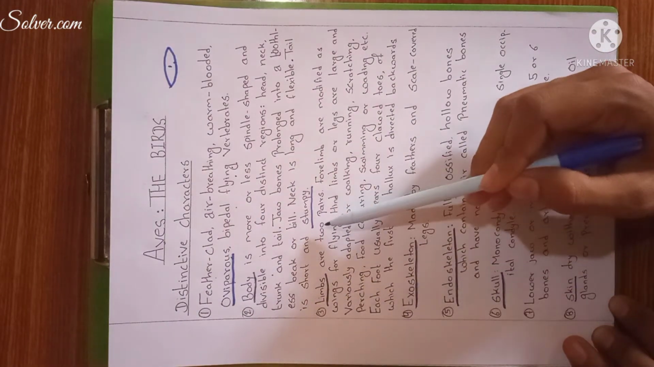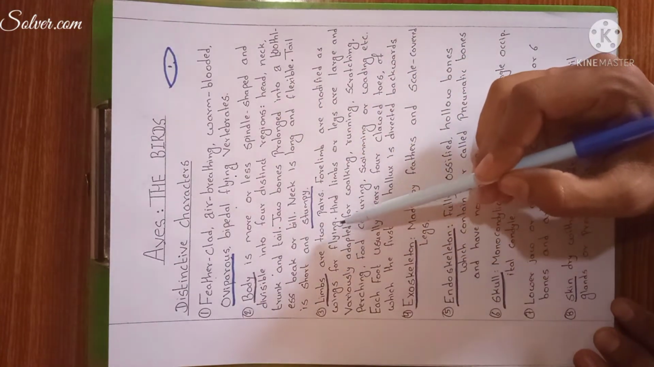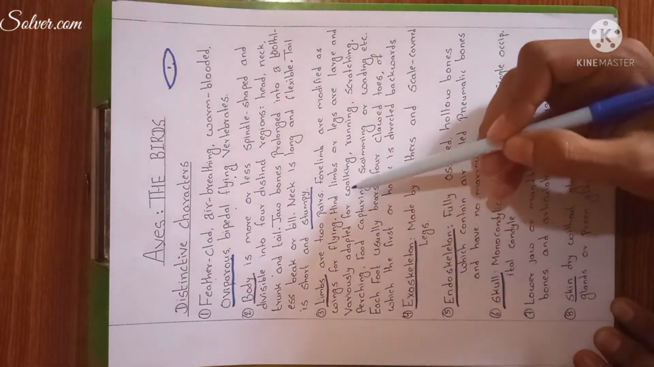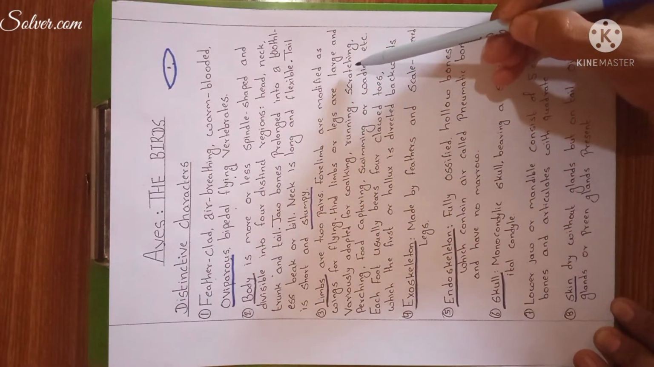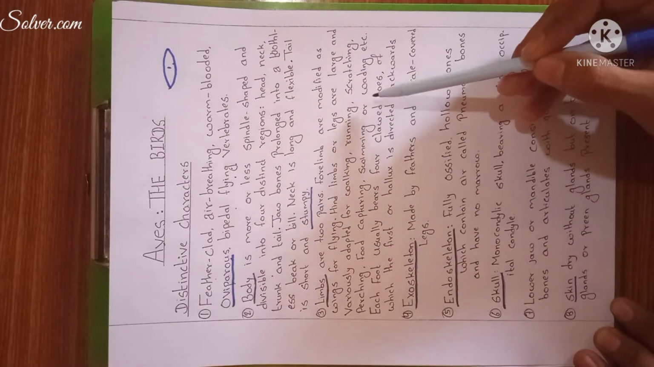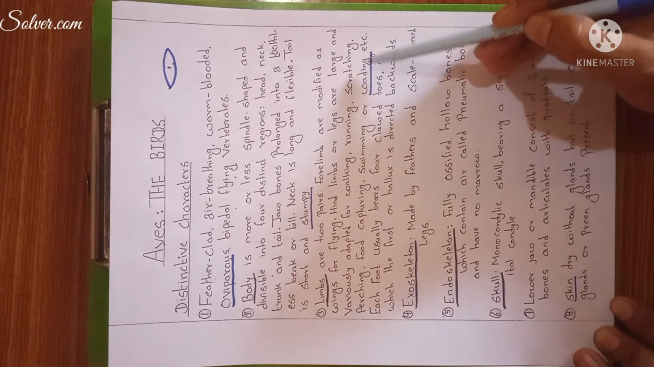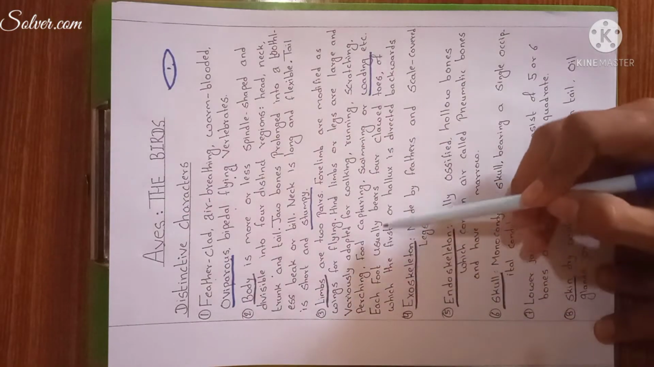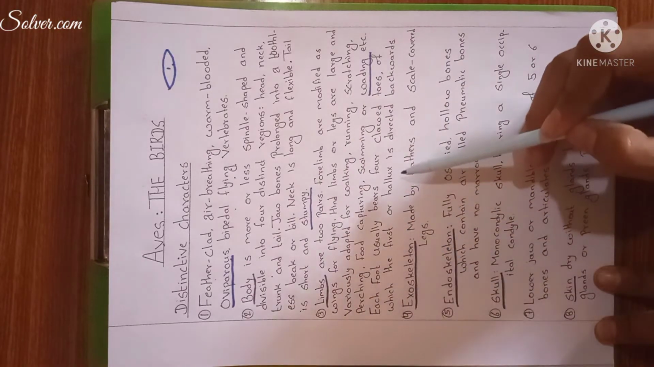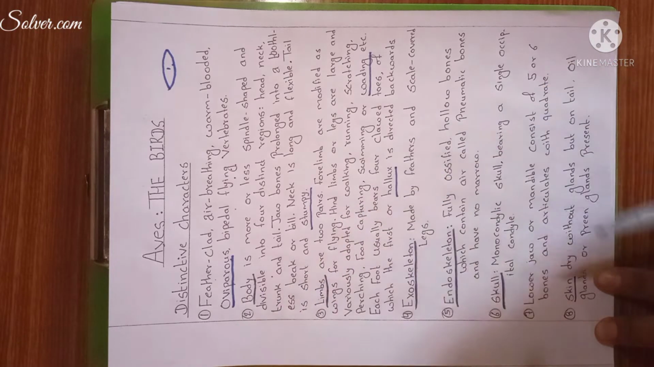Third, limbs are two pairs. Forelimbs are modified as wings for flying. Hind limbs or legs are large and variously adapted for walking, running, scratching, perching means resting, food capturing, swimming or wading. Wading means walking on water. Each foot usually bears four clawed toes, of which the first or hallux is directed backward. First toe is also known as hallux.